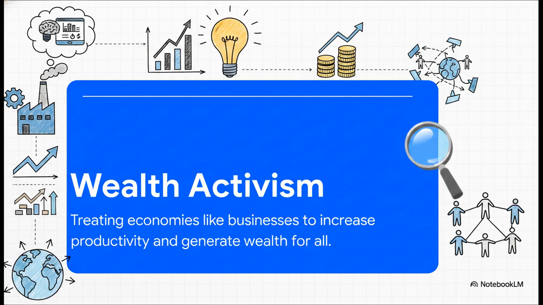But how do they actually propose getting there? They outline a methodology called wealth activism. The documents describe this as treating economies exactly like businesses. Picture running a global economy with the ruthless efficiency of a hypergrowth tech startup. It's this systematic, strategic effort to boost revenue, productivity, and efficiency on a global scale. The core thesis: generate massive wealth through tech efficiency and then structurally distribute that wealth to elevate everybody.